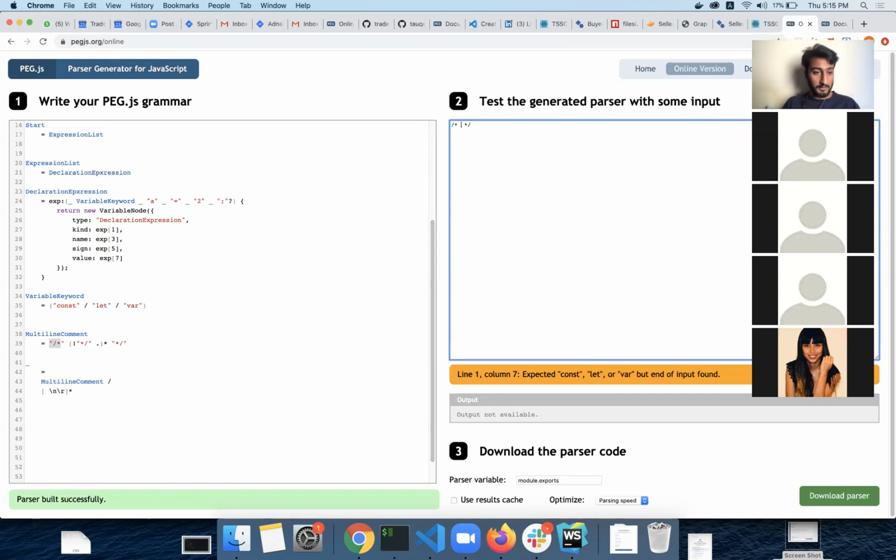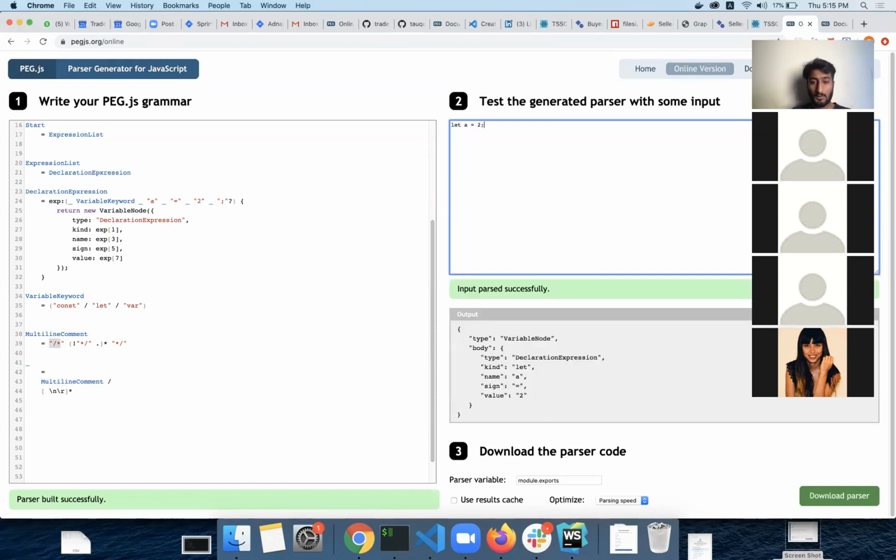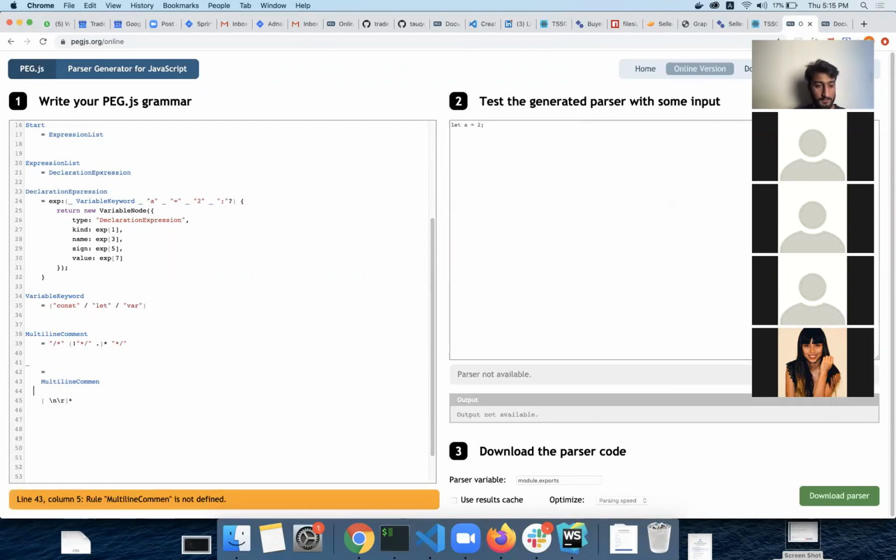Let's see, I think I'm missing something. Let A is equals to... we have the OR operation.